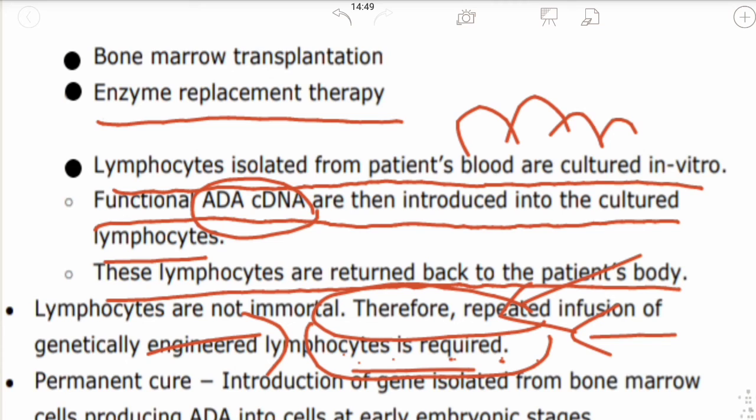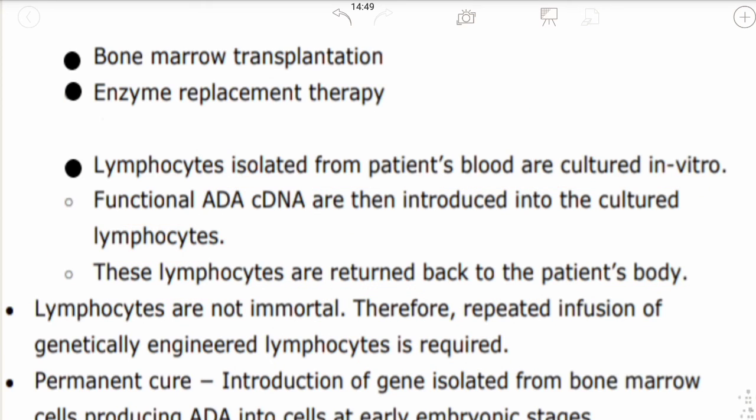All these processes are temporary. These three processes are very temporary because it is a continuous process. Here we have to give the enzyme again and again, and here we have to give the ADA gene. So it is a continuous process, it is not permanent. These lymphocytes are then added to the patient's body so that we can temporarily solve the problem of ADA deficiency.